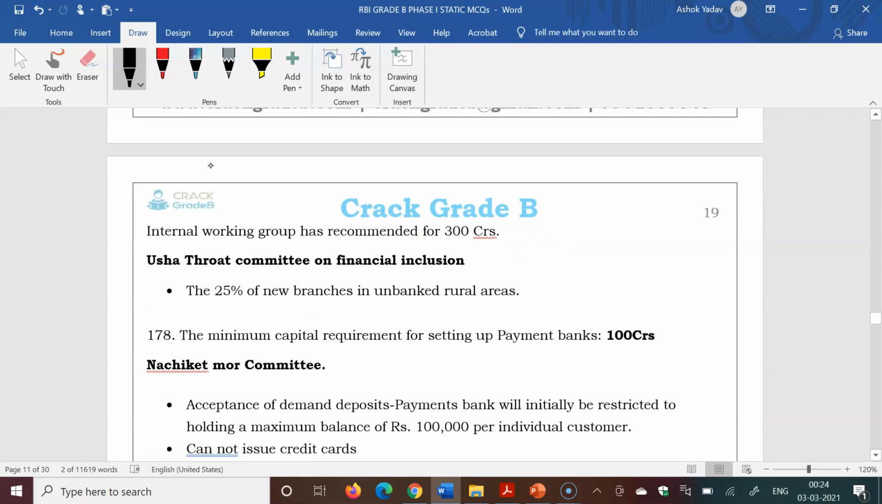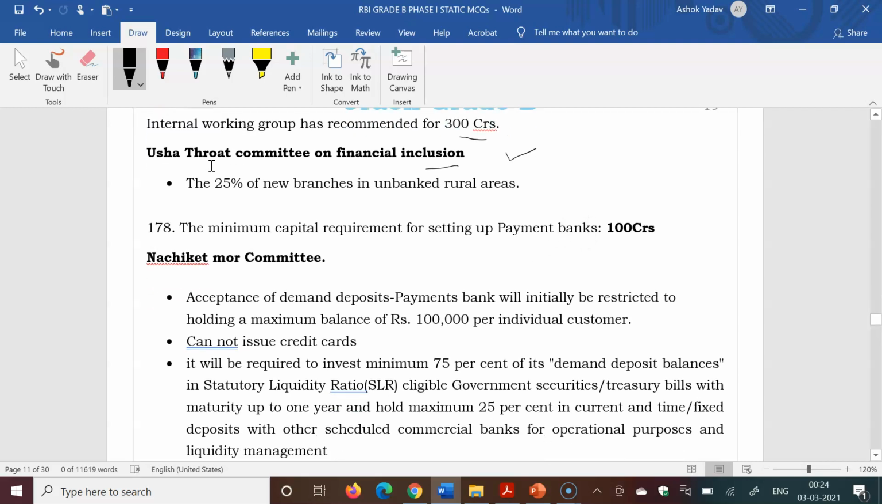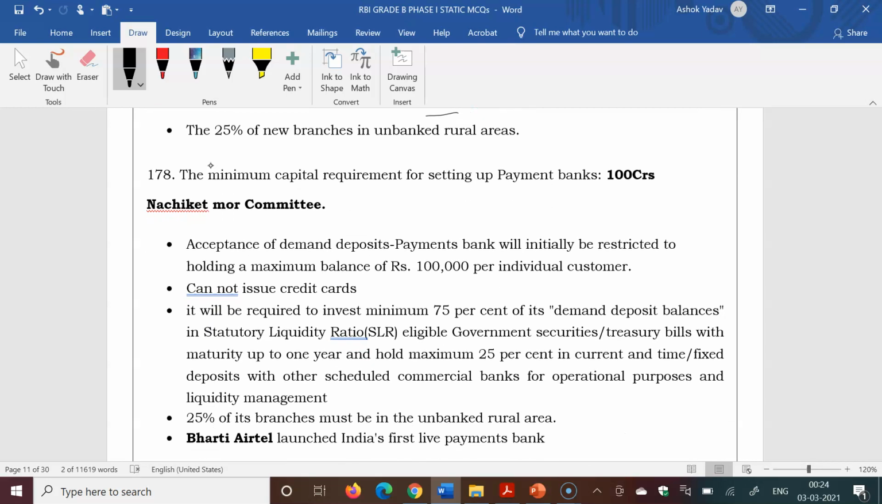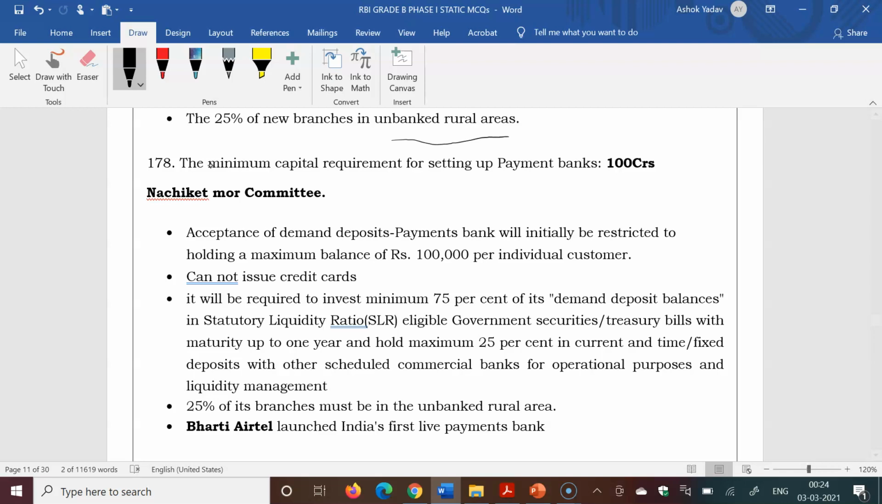The minimum capital requirement for setting up a small finance bank is 200 crore. Recently it was increased, and the internal working group formed by RBI has recommended raising it to 300 crores. The Thorat Committee on Financial Inclusion recommended the setting up of small finance banks, and 25% of new branches must be in unbanked rural areas. This is the requirement for setting up a small finance bank.